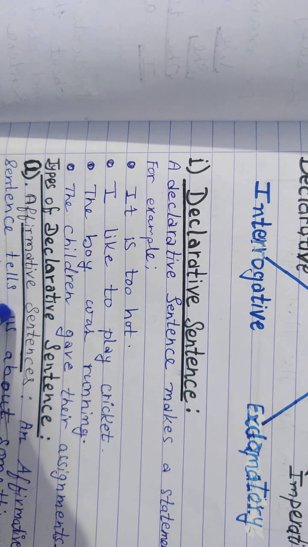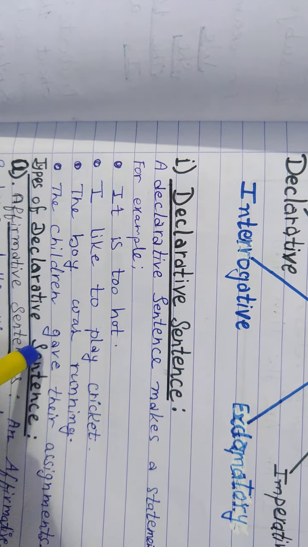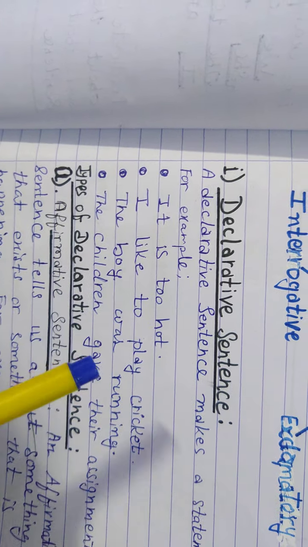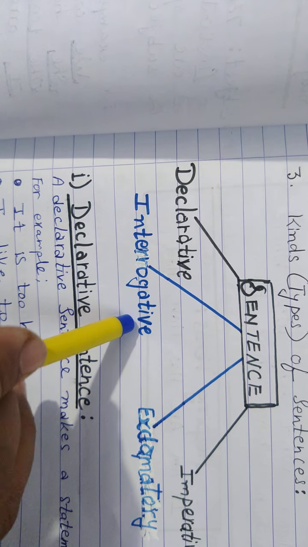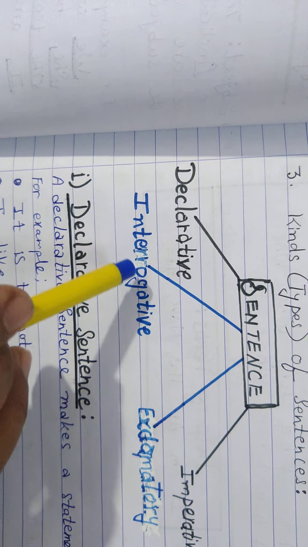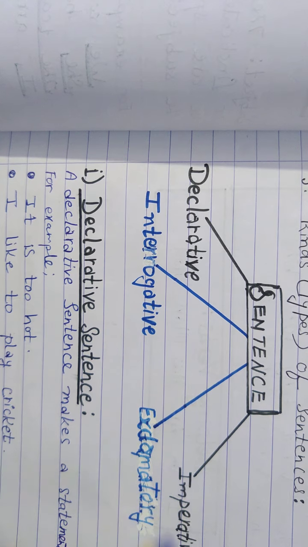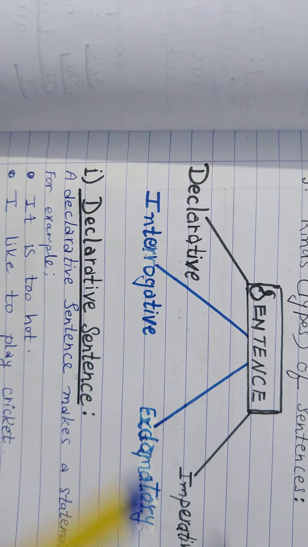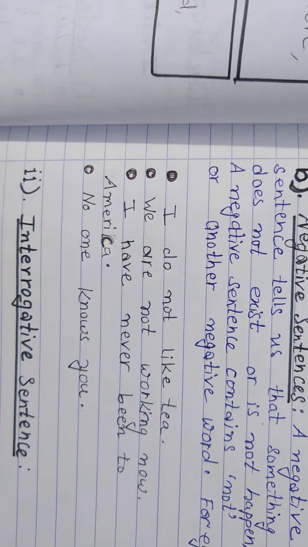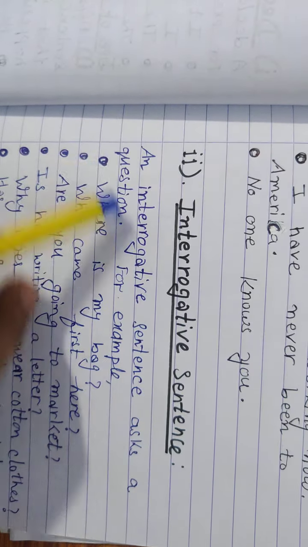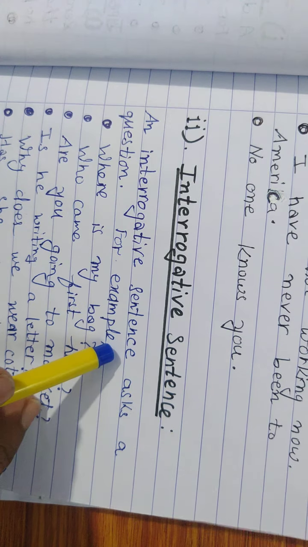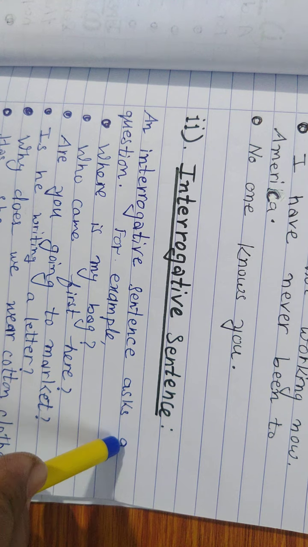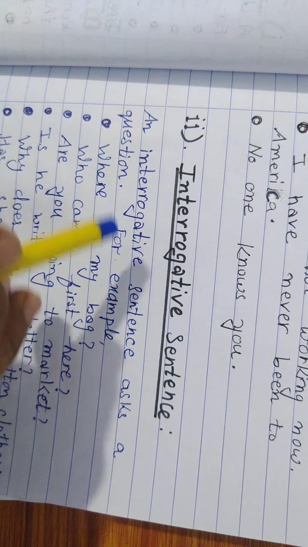We had done declarative, and we had also done two main types of declarative sentences, affirmative and negative. Now the second type of sentence is the interrogative sentence. So what do you mean by interrogative? As you can see from the term itself, this asks a question. An interrogative sentence asks a question. So interrogative sentences will be those sentences in which we ask a question.